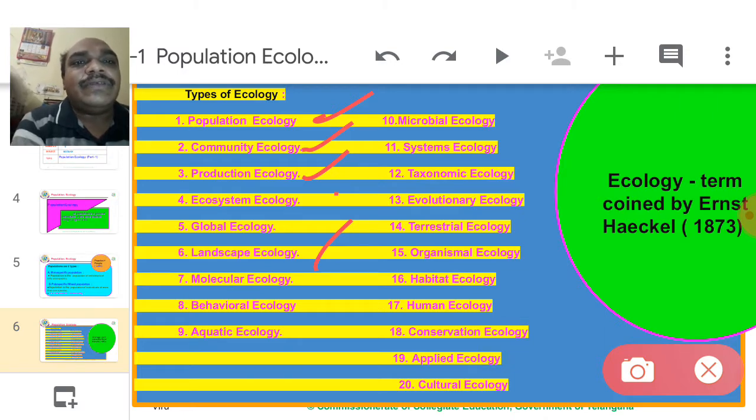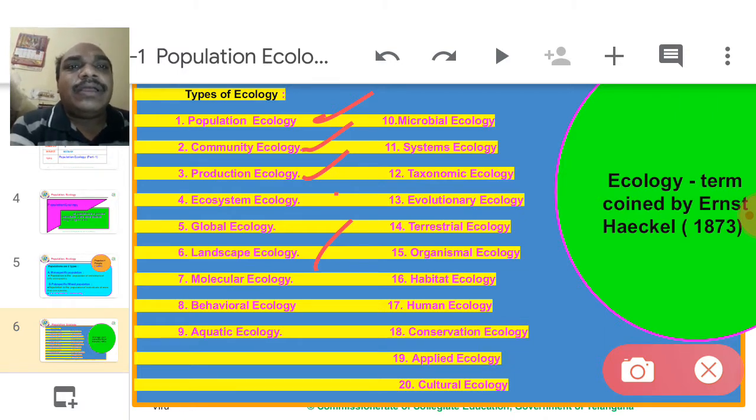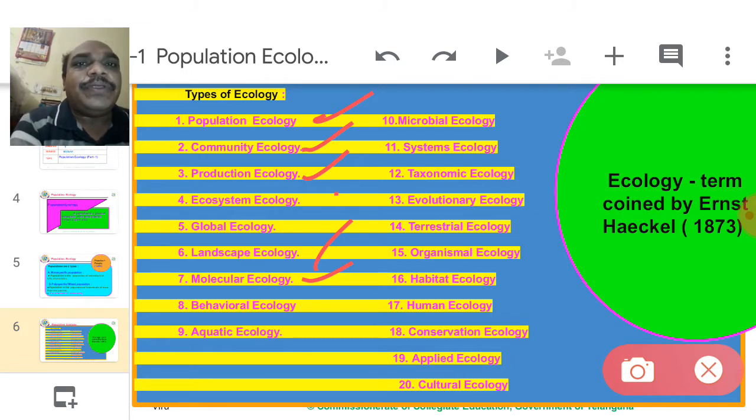Molecular ecology. It is a recent, advanced ecology. It studies many proteins, especially the behavior of proteins in an organism and its surrounding environment. So protein is linked with ecology and environment. Protein is made up of many amino acids, and these are regulated by DNA. So the study is between DNA, protein and the surrounding environment of that organism.